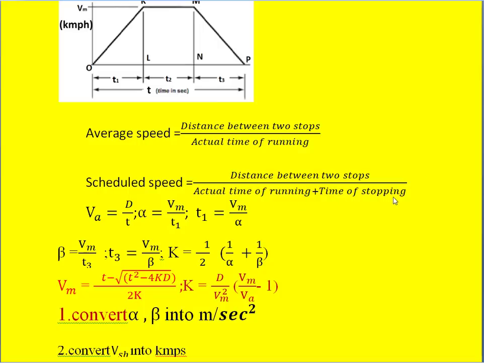And we know the relations during the acceleration period, the acceleration speed relation. The average speed is given by d by t, and acceleration alpha is given by Vm by t1, and from that we can calculate t1, that is Vm by alpha, where Vm is the maximum speed.